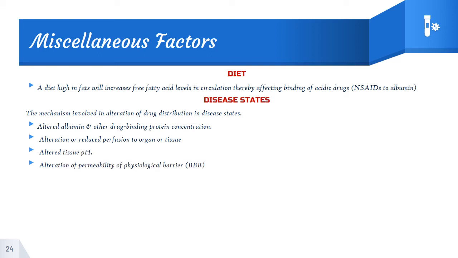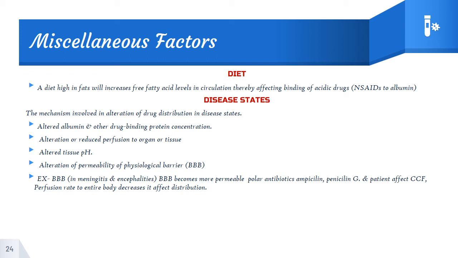The next is alteration of permeability or physiological barrier. As we discussed for the BBB, several approaches exist. One is osmotic disruption. Similarly, there might be some disturbance in the blood-brain barrier, thereby it may temporarily lose its action of penetrating the drug, and vice versa.